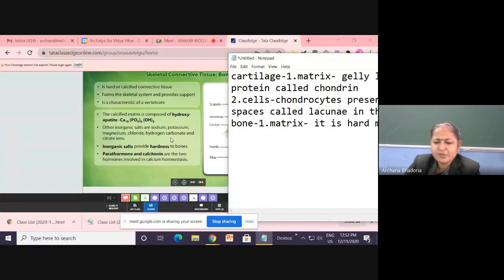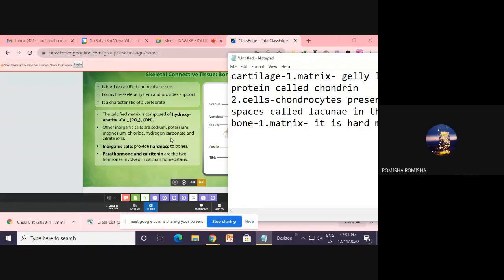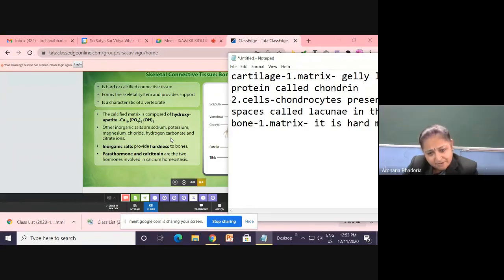Or just write down sodium, potassium. The inorganic substances बहुत सारे present रहते हैं. Main inorganic compound which is present, what is that? Calcium carbonate and carbonates of sodium, potassium and magnesium.